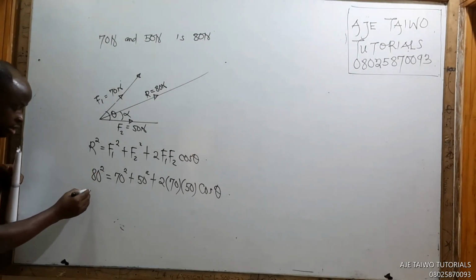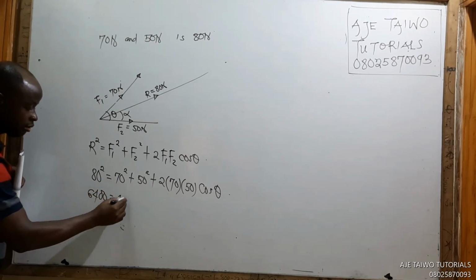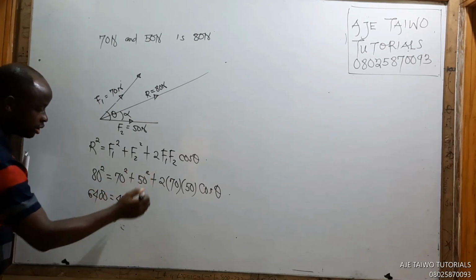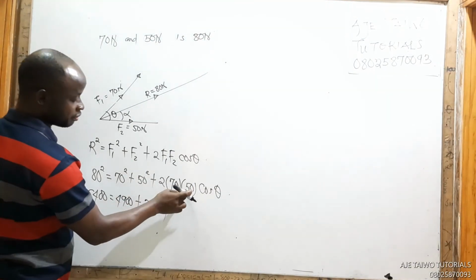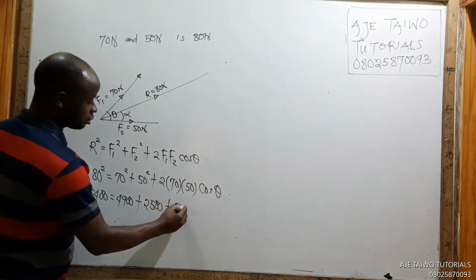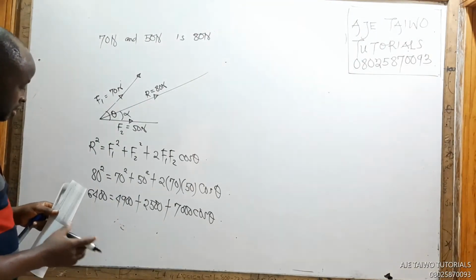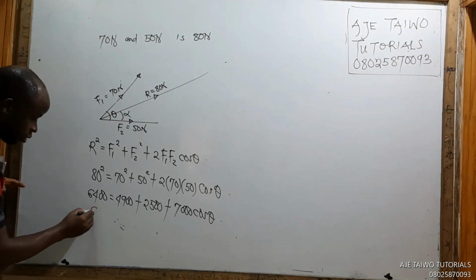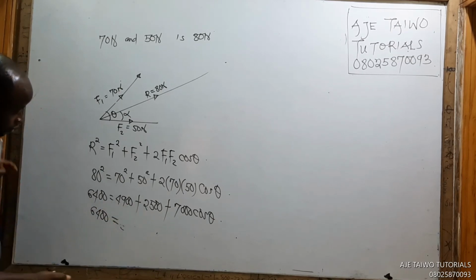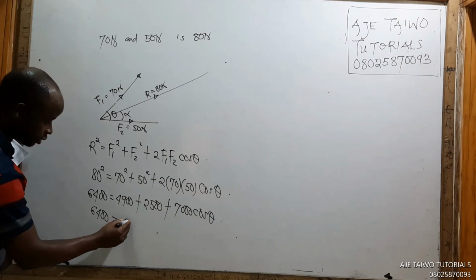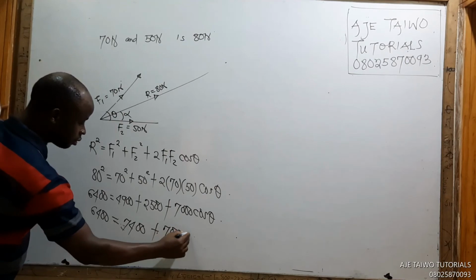What's 80 squared? That will be 6400. What's 70 squared? That will be 4900, plus 50 squared, 2500, plus 70 times 50 times 2, that's 7,000 cos theta. Okay, if I'm not making mistakes. So we have 6400 equals 49 plus 25, that is 74, so 7400 plus 7,000 cos theta.